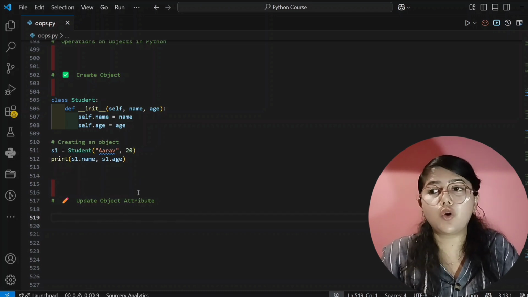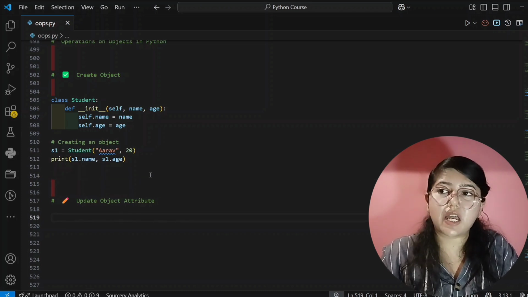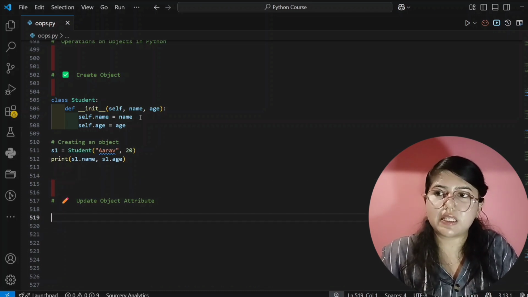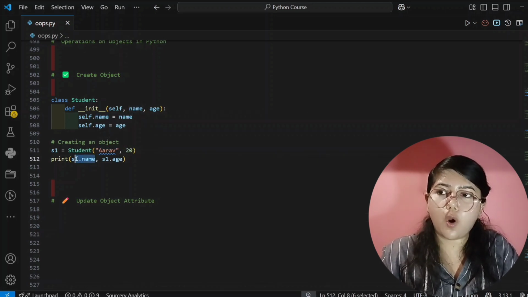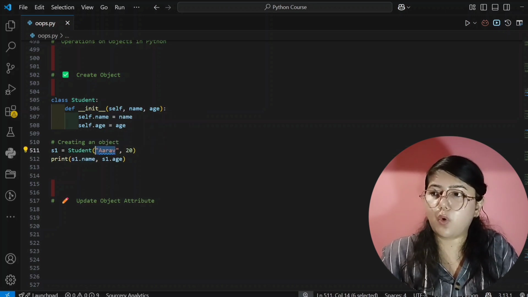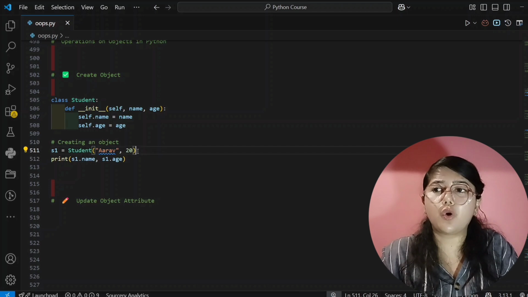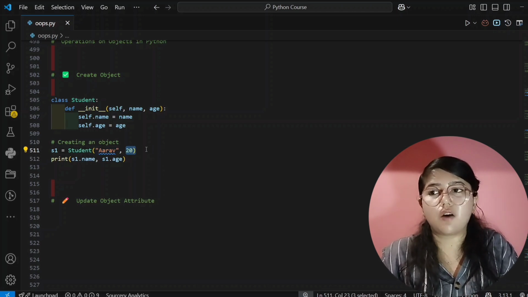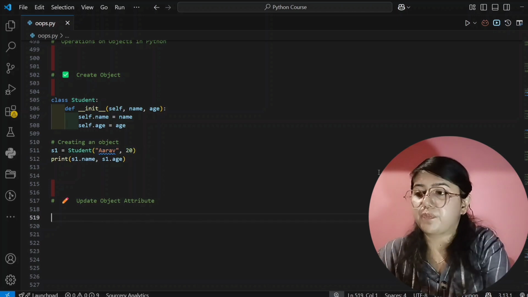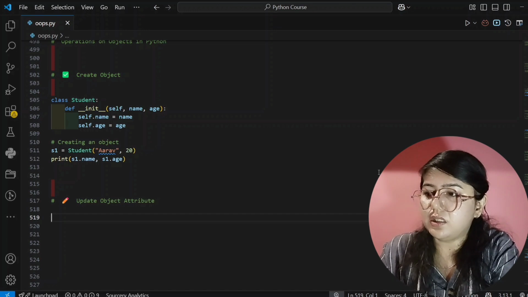If I want to update the data of an object attribute or the object property, see here, this is the attribute. For object 1, that is s1, its name is Arav, and I want to change this name, so I can change it, or if I want to change this age, I can change that. First I will change the age only. So let's see how to update the age.